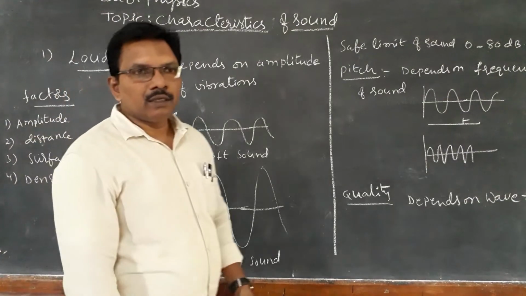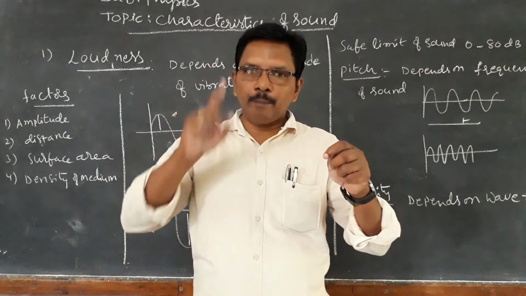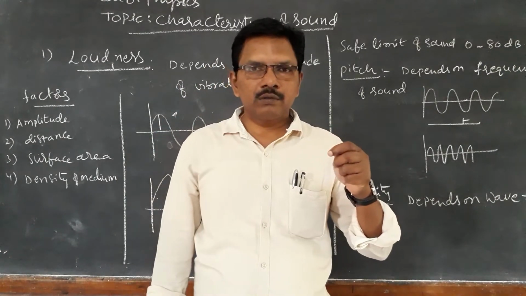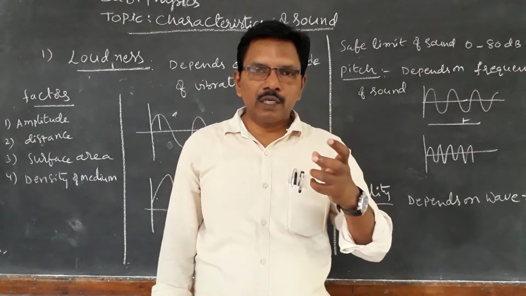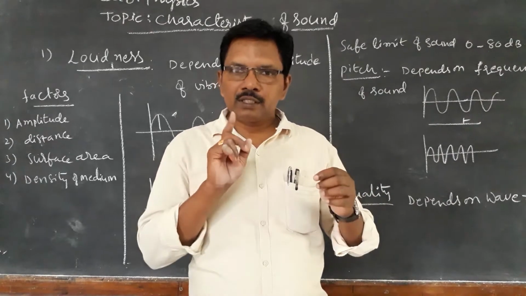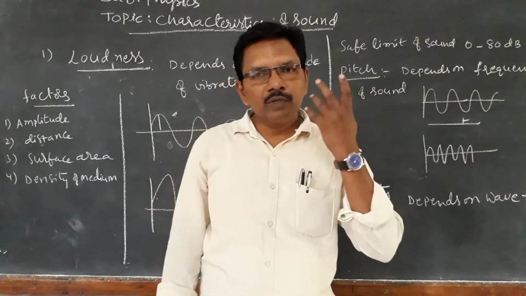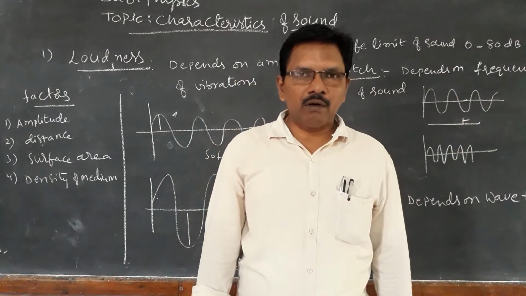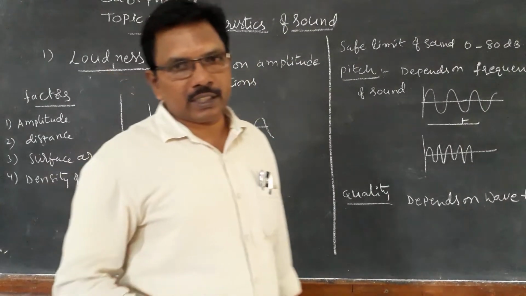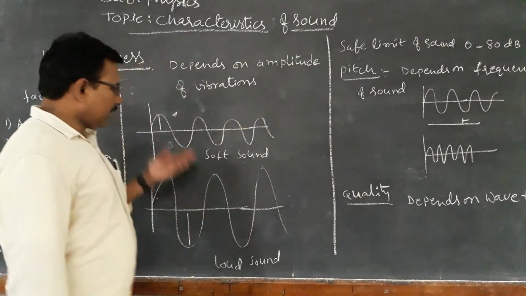We can see this by taking an iron scale and hitting it with a finger or a pen. If it vibrates with more amplitude, meaning more length, then we can listen to a louder sound. If it vibrates with very little amplitude, meaning less length, then what will happen? We can hardly listen to any sound, only a little. So that depends on the vibration length, that means amplitude. So we can show this by waveforms.